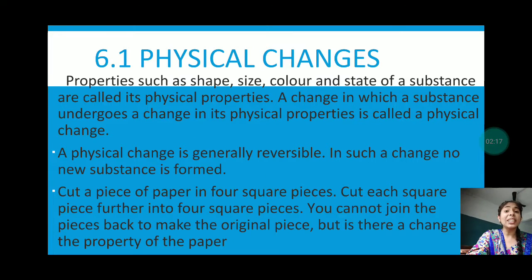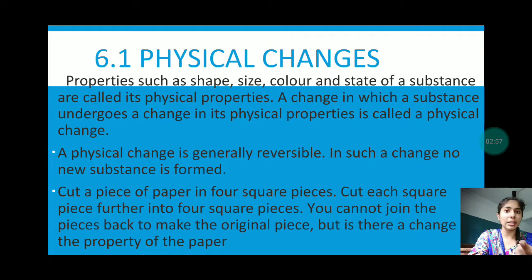Let us see what the physical changes are. Properties such as shape, size, color and state of a substance are called its physical properties. Children, it can be asked what the physical properties of any substance are, so you have to write shape, size, color and state of a substance, meaning whether it is in a solid, liquid or gaseous state.